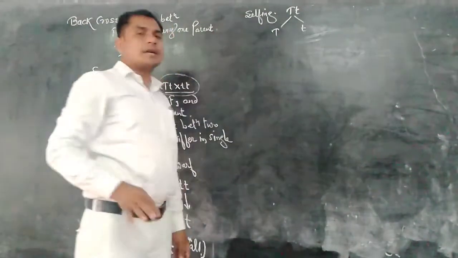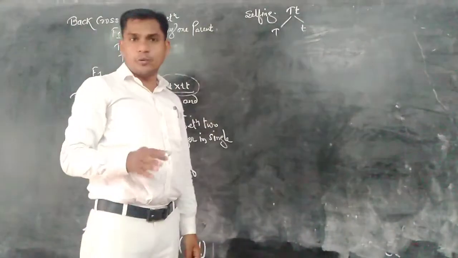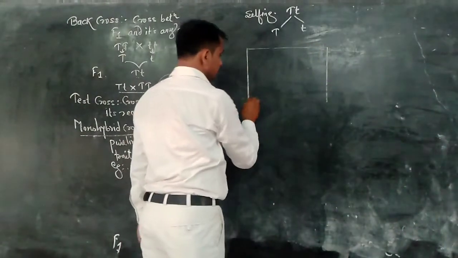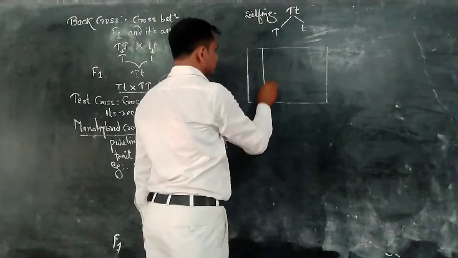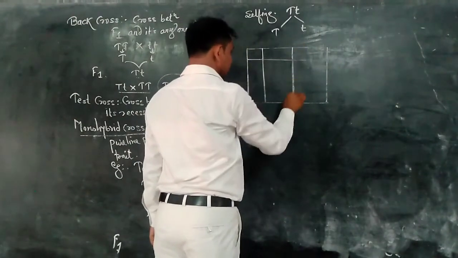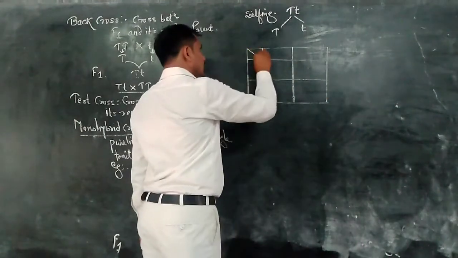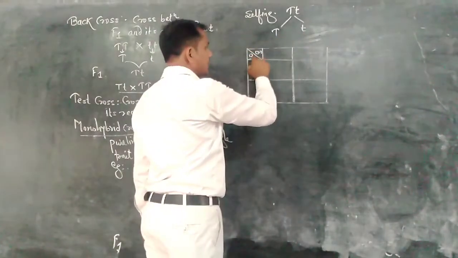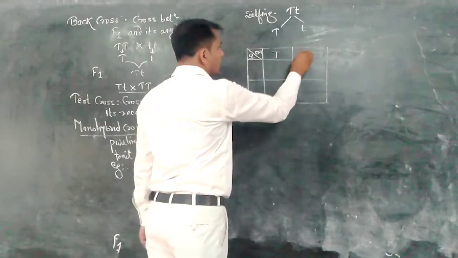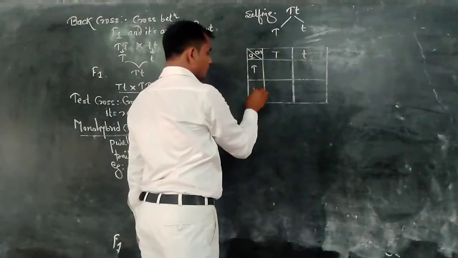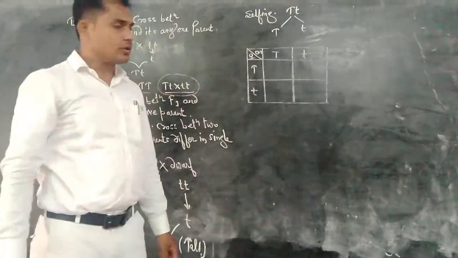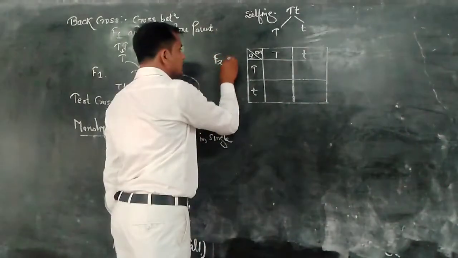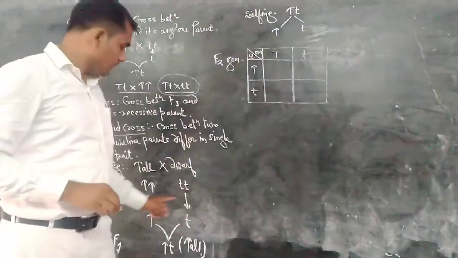This is determined by the Punnett checkerboard. See here, this is the Punnett checkerboard. This is a male gamete, this is a female gamete. Male gametes are these two types, and female gametes are also these two types: capital T and small t. On that basis we can calculate the F2 generation, the second filial generation, the next generation produced from the F1 generation.